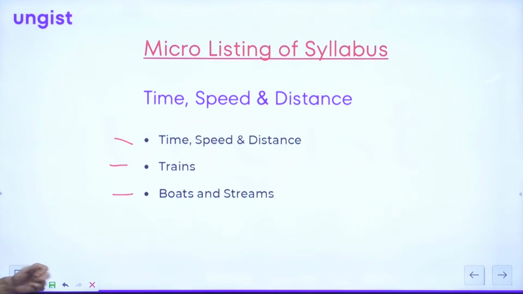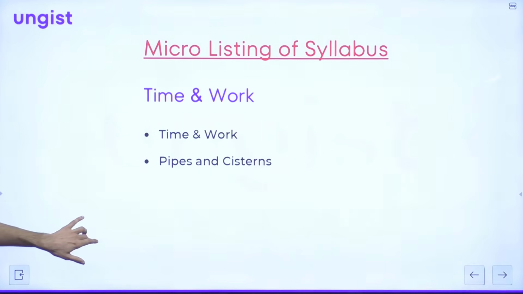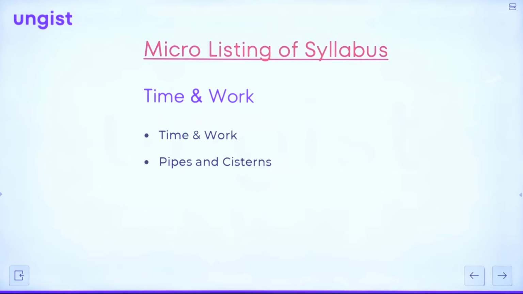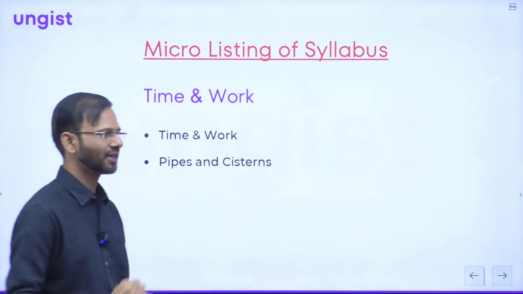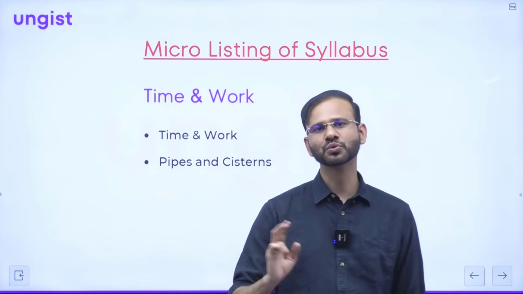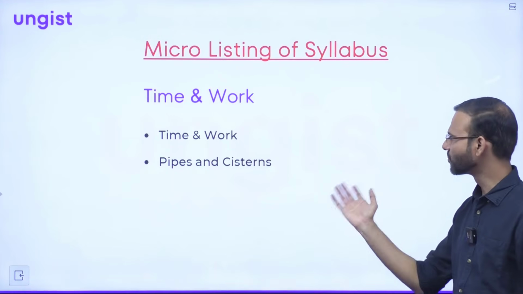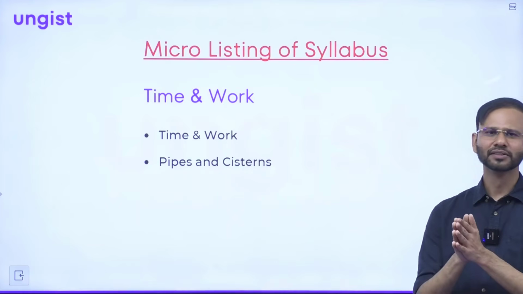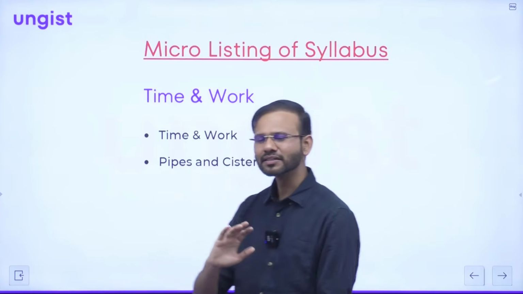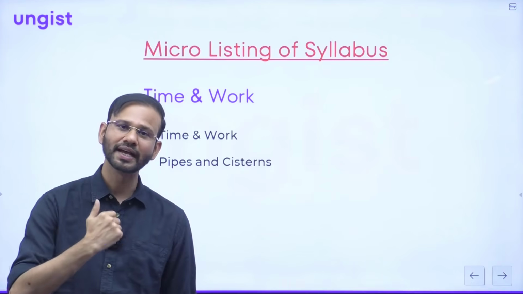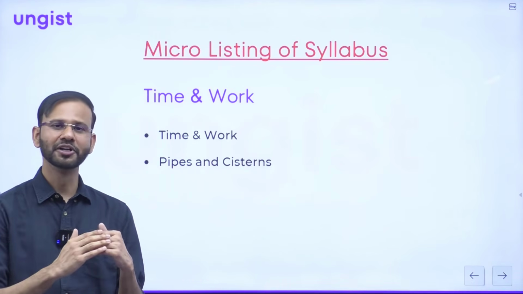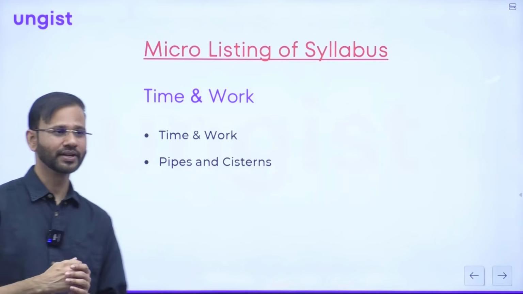let's talk about another capsule, guys. The next capsule is time and work. Guys, time and work. Let me talk about time and work. Guys, in time and work, we have time and work and pipes and cisterns. There are two topics, time and work and pipes and cisterns, right? So friends, they are actually connected with each other. So we'll be taking them together. They are simple topics, but yes, we'll be using the LCM approach in a very different manner in this topic, right?